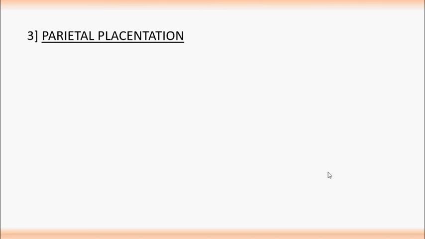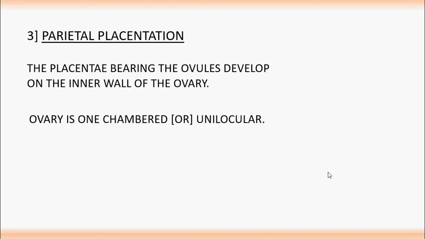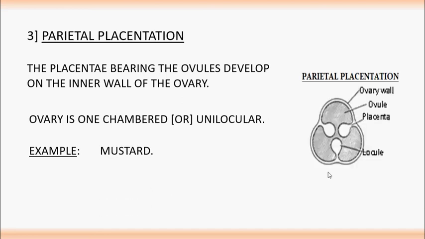Parietal placentation. The placentae bearing the ovules develop on the inner wall of the ovary. The ovary is one chambered or unilocular. Example, mustard. Let's see the photograph. So here it is unilocular, the entire ovary having only one chamber.